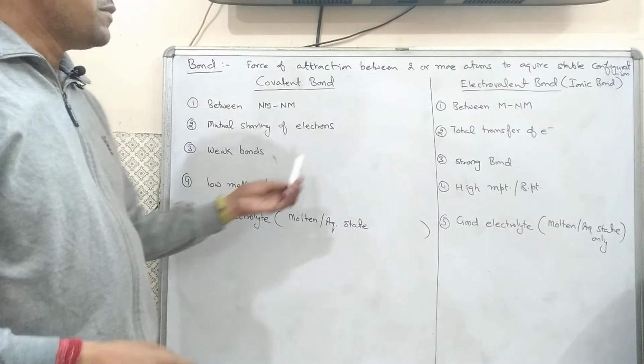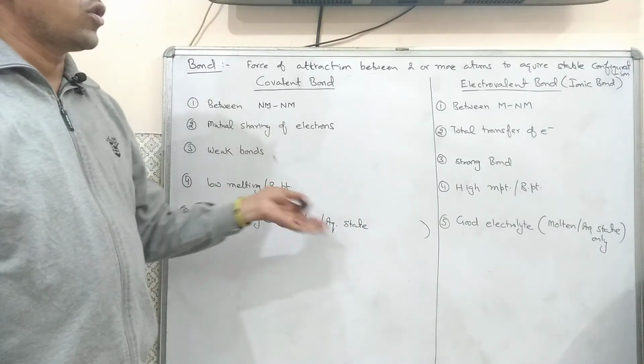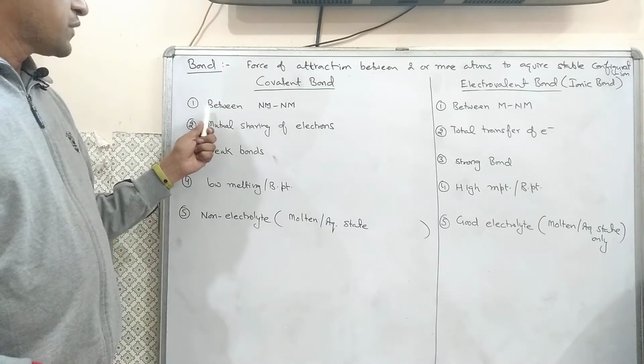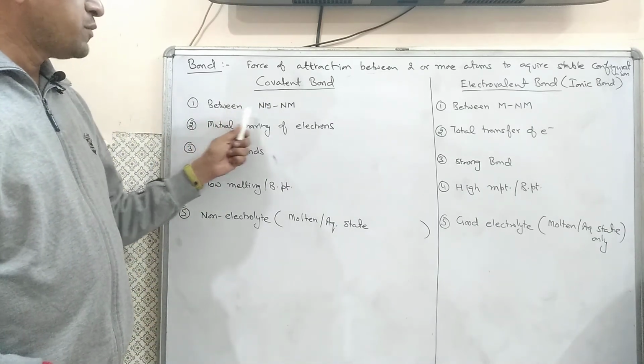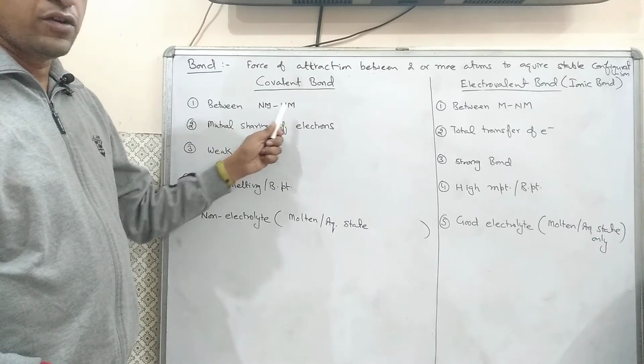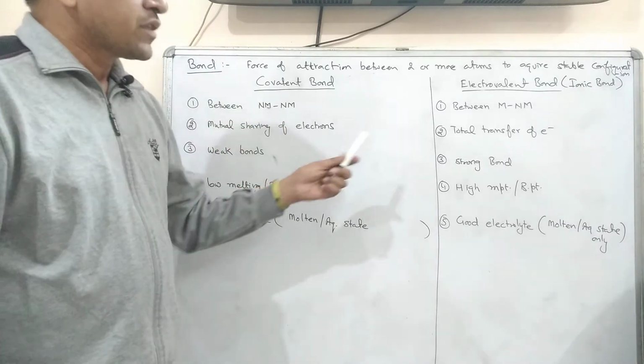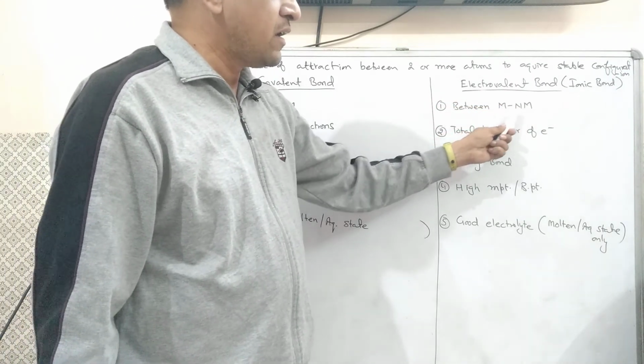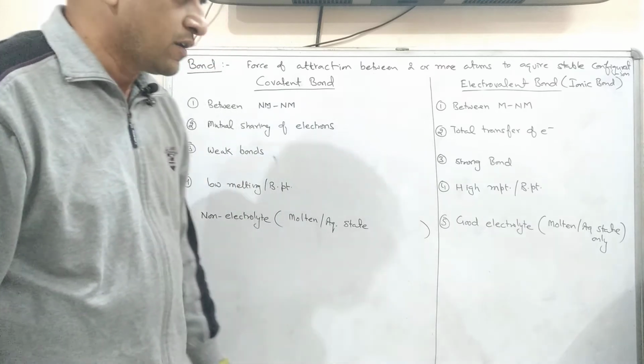Now, what are the main differences between covalent bond and electrovalent bond? Let us discuss. First one, covalent bond is always between non-metal and non-metal, while electrovalent bond, that is ionic bond, is always between a metal and a non-metal.